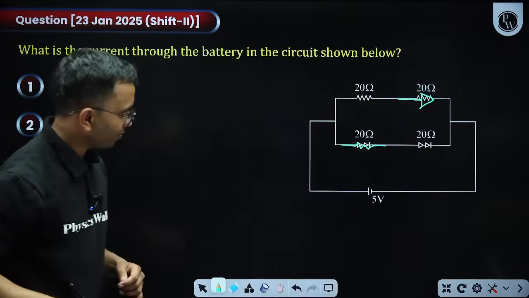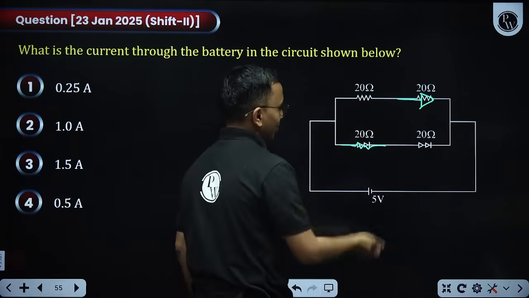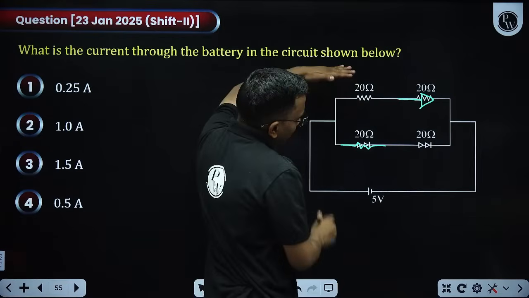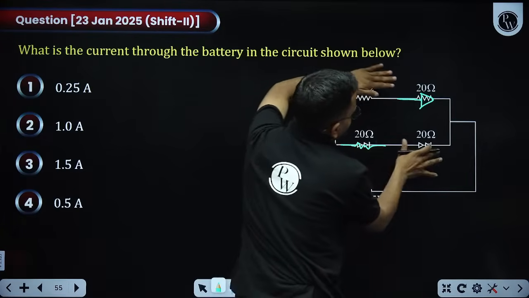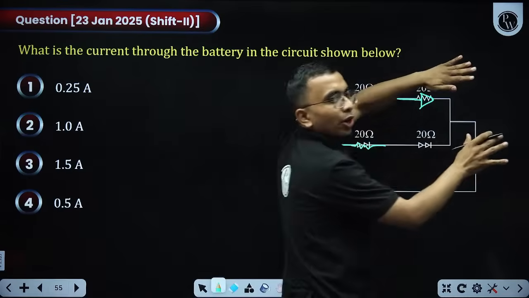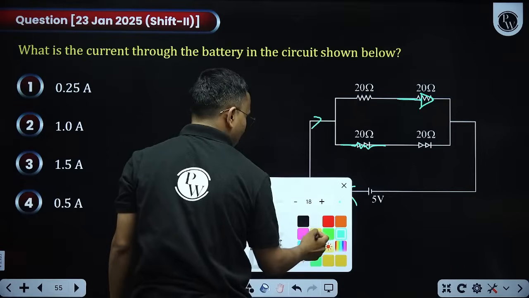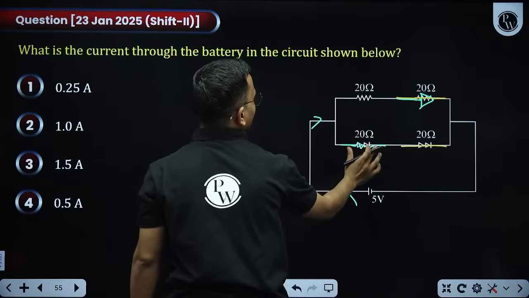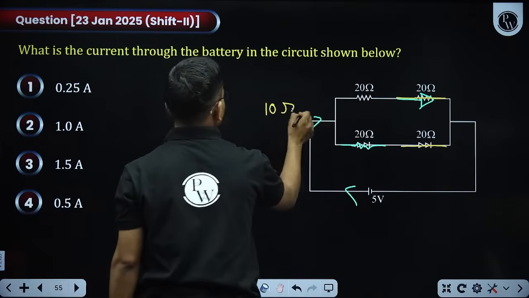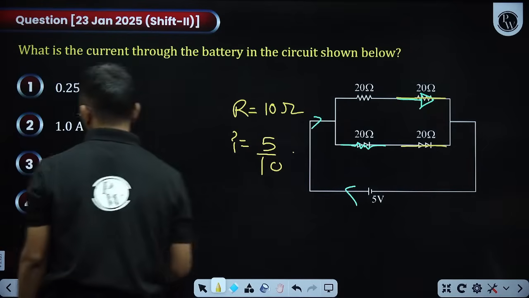Let us take it like this. There may be some mistake in the typing. So here you see both are forward biased. If both are forward biased, a diode in forward bias will behave like a short circuit. So short circuit the upper one, short circuit the lower one. Now 20 and 20 are in parallel, resistance became 10 ohm, current will be 5 divided by 10, which is 0.5 ampere.